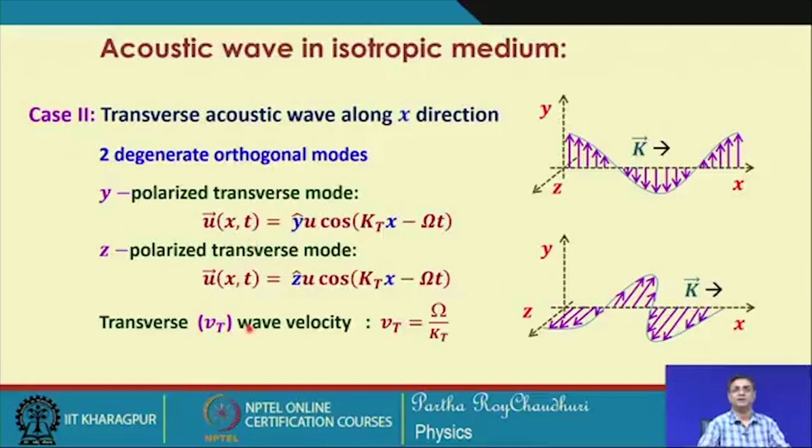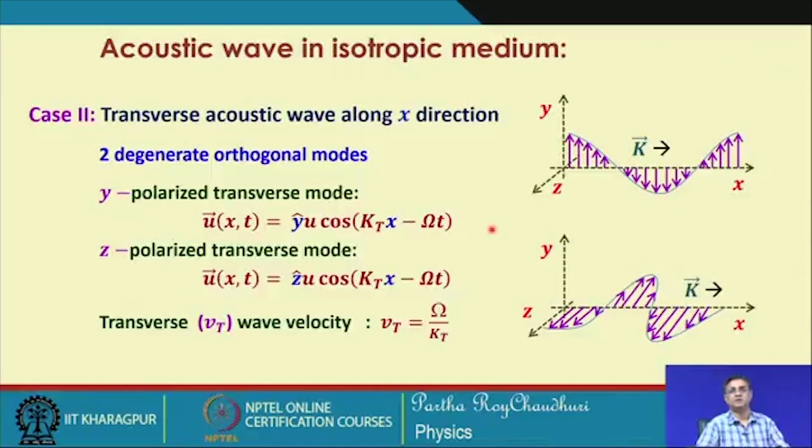analyze the propagation of acoustic wave in an isotropic medium when the wave is of transverse nature, that is, either it is polarized along y or it is polarized along z, and it is travelling along the x axis. But the acoustic wave can in general be polarized anywhere between y and z, or it could be unpolarized, that is, both y and z polarizations coexisting. That is also possible, and we can always analyze that case as well.